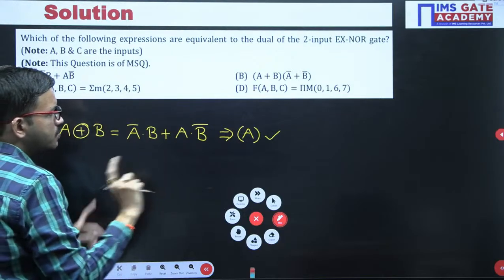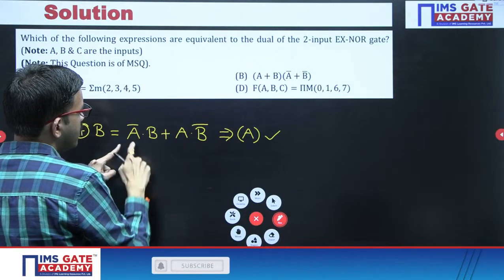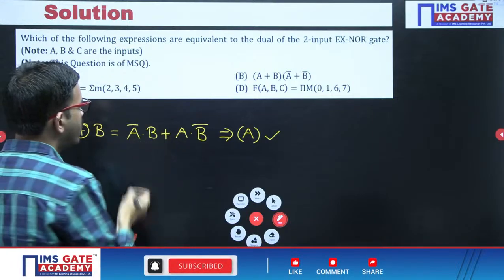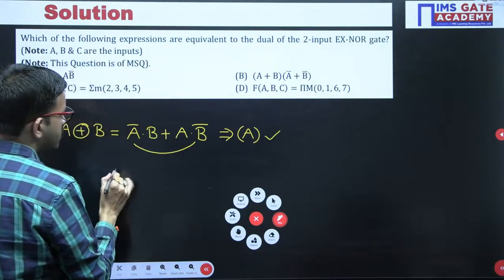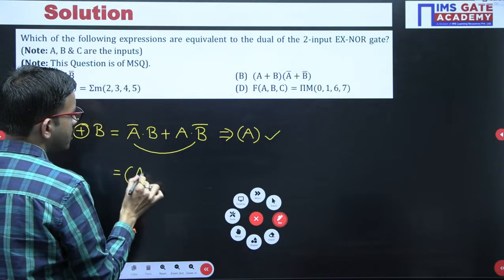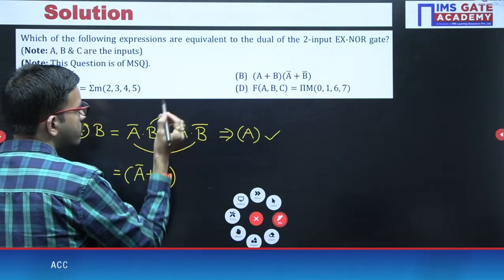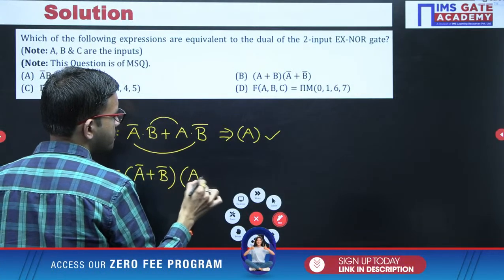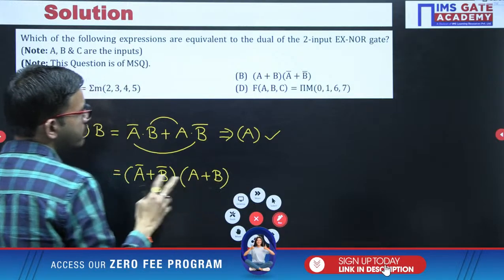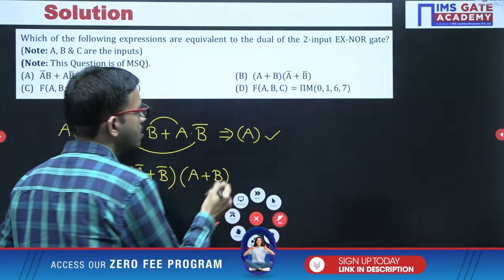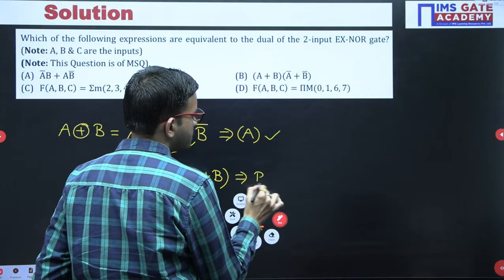A bar plus A gives one, so that combination you can avoid. Then you are getting A bar plus B bar. The moment you get one pair like this, the leftover terms you can consider as A plus B. Now you can verify, A plus B into A bar plus B bar, by using the transposition law. So here option B is correct.